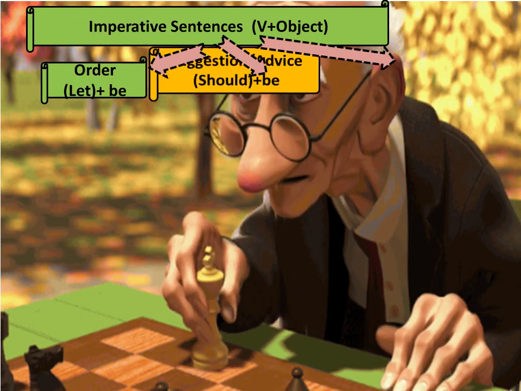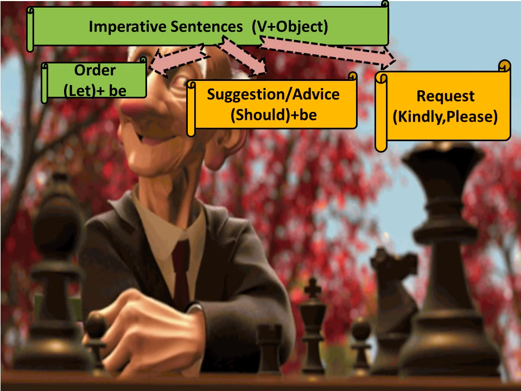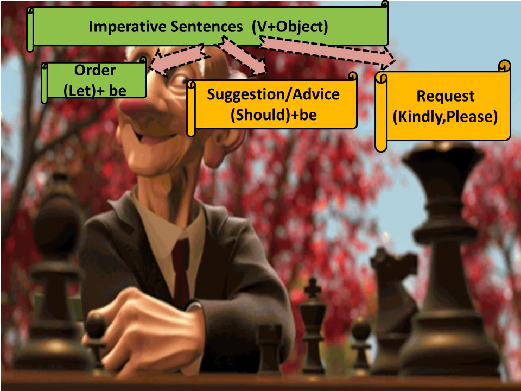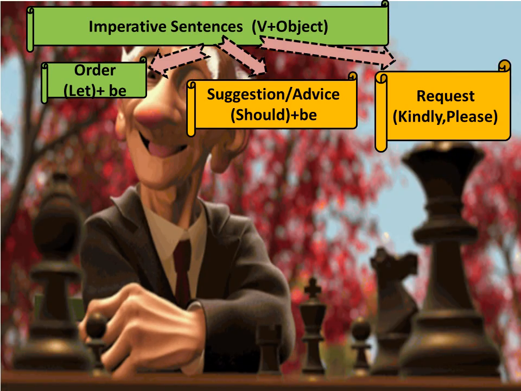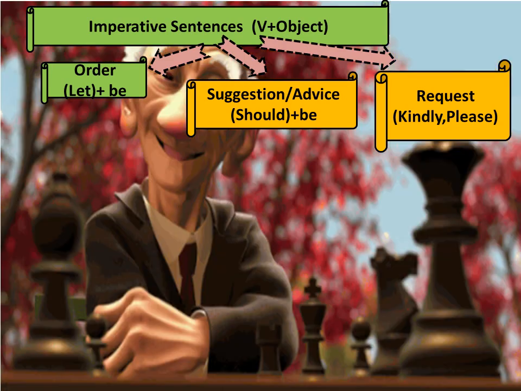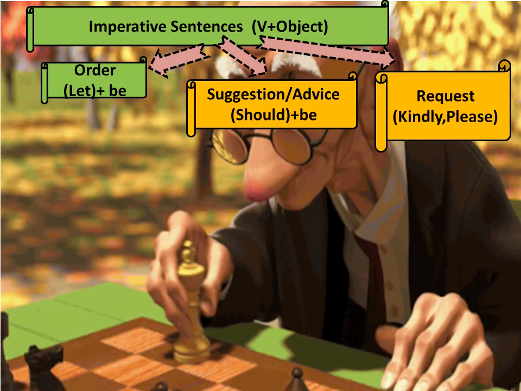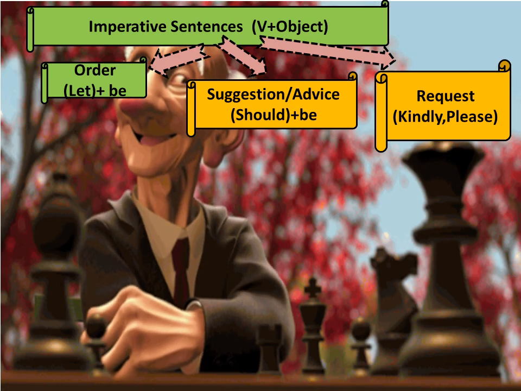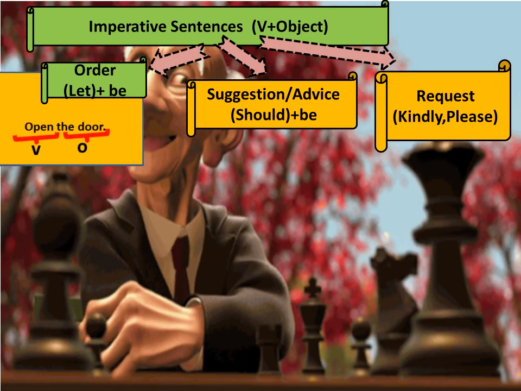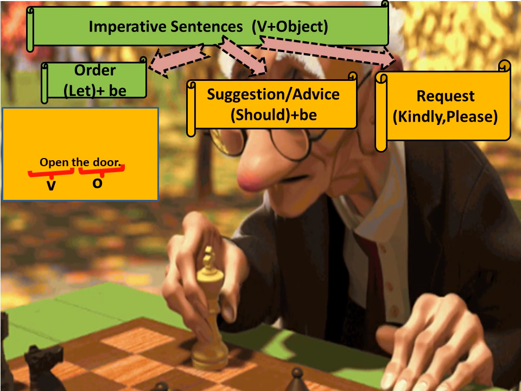Now order type of sentences will have let and be. Some addition will be done in order type of sentences to convert it into passive voice. And what kind of additions will take place? That is, let and be will be added to the sentence. For suggestion type or advice, we use should and be. And for request type like kindly, please, we use you are requested to. So for order type, let us see